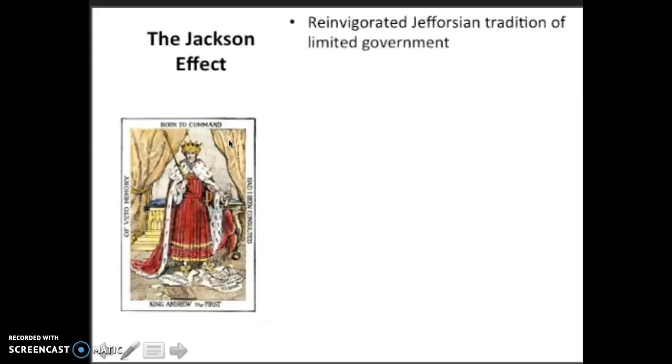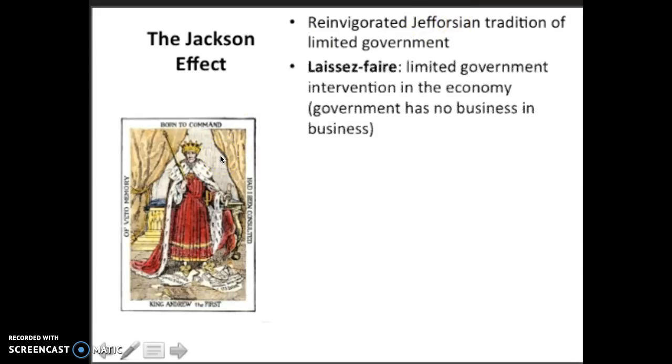Let's look now at what Jackson did as president, since he's going to be leaving office pretty soon. Right at the top, he reinvigorated Jeffersonian traditions of limited government. Jefferson believed in limited government, and Jackson believed in limited government, and he tried to enforce that throughout his policies as president. What becomes known as laissez-faire is an idea of Jefferson. In laissez-faire, it limits the government's intervention in the economy. A simple way to remember laissez-faire is that government has no business in business.